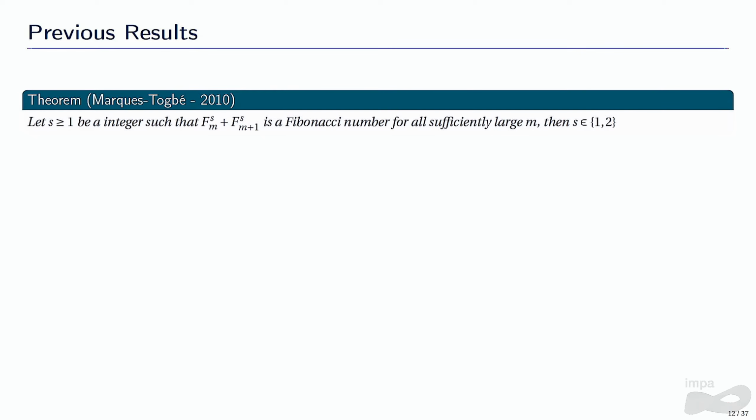In 2010, Diego Marques and Alan Togbé proved that if this sum here is always a Fibonacci number for m large enough, then s has to be 1 or 2. So here they were investigating that third question that I talked about, the non-trivial solutions being finite or infinite.